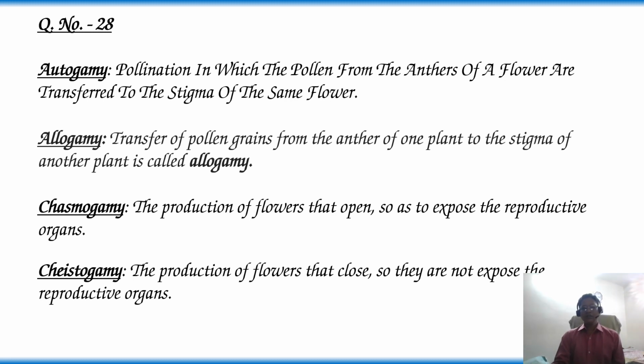Autogamy is a type of self-pollination, and chasmogamy and clistogamy are types of flowers based on the opening and closing of the flowers. Now the answer is option 2, allogamy, the other name of cross pollination.